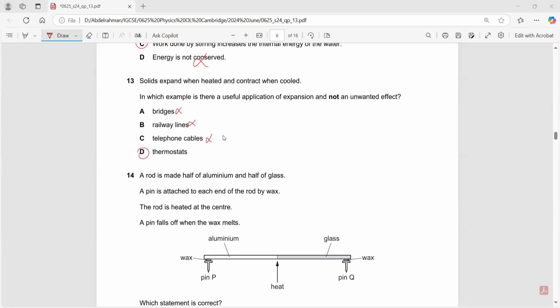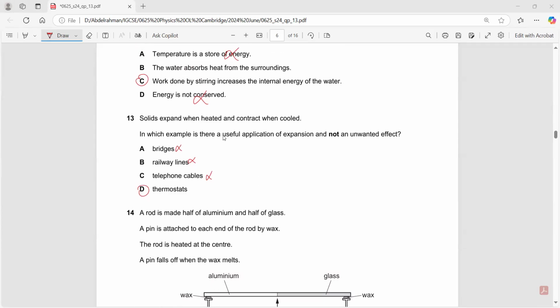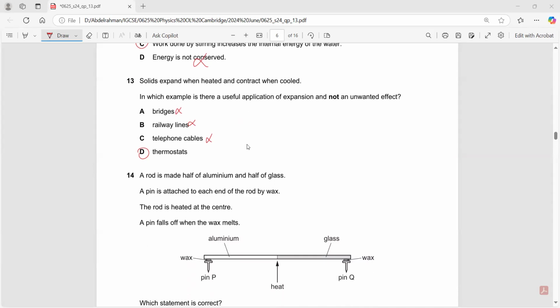Conserved means that it's not lost. We say that energy is conserved, so energy is not destroyed. It's just transferred. This is the law of conservation of energy.